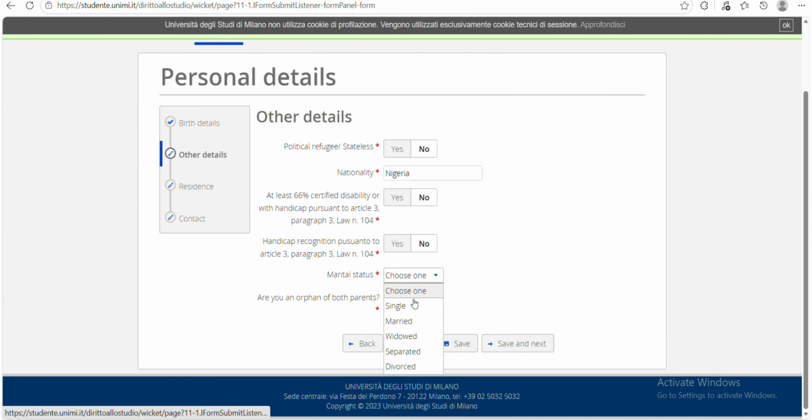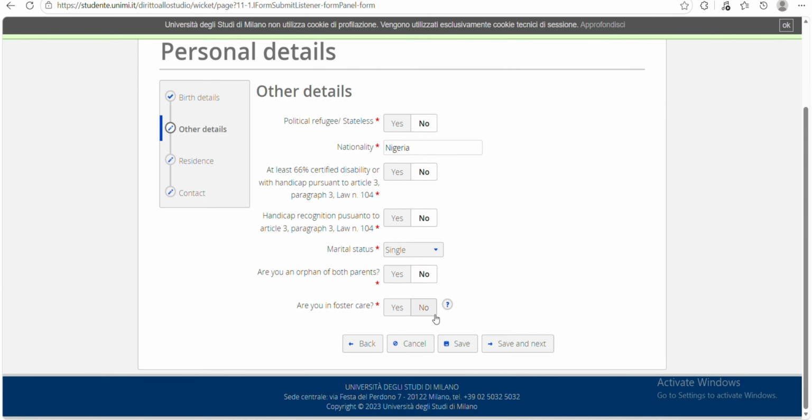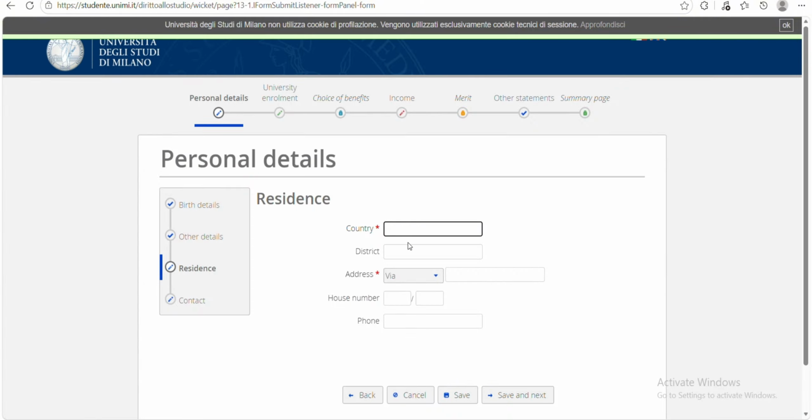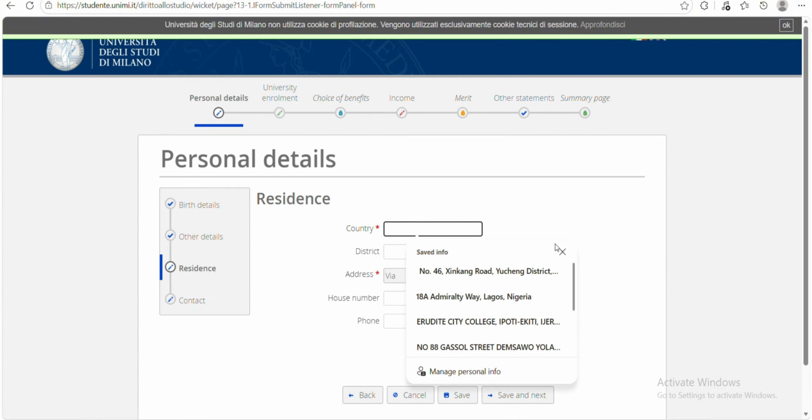Marital status, you choose yours. Are you an orphan of both parents? No. For me, you choose what is applicable. Are you in foster care? No. So save and next. Your country of residence, for me, it's Nigeria.